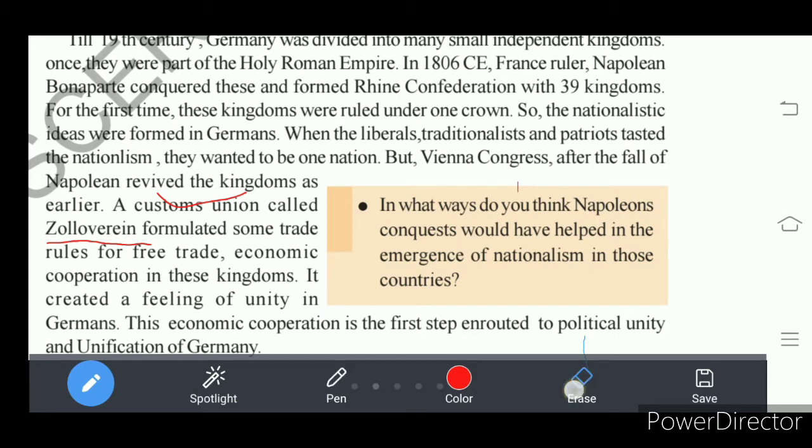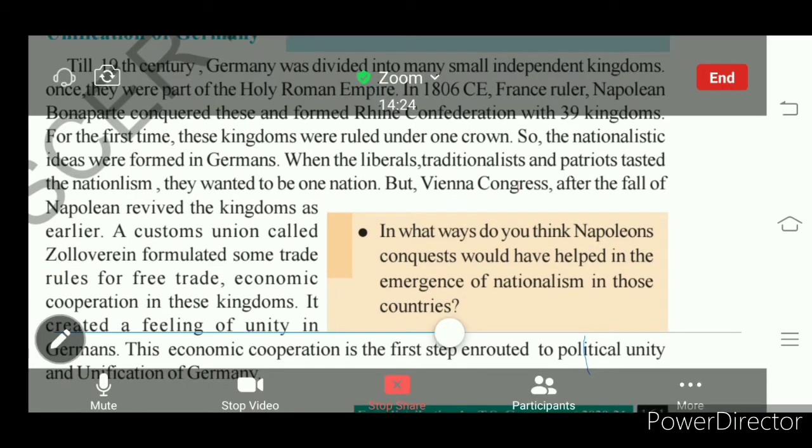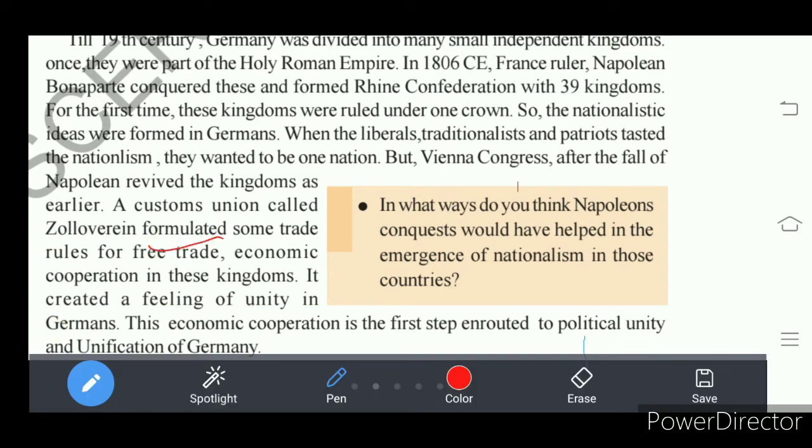This is the union formed for free trade. For what? For free trade and for economic cooperation in all those kingdoms, that is the 39 kingdoms which were united. Okay. So Zollverein is a customs union formulated for regulating certain trade rules and economic cooperation.